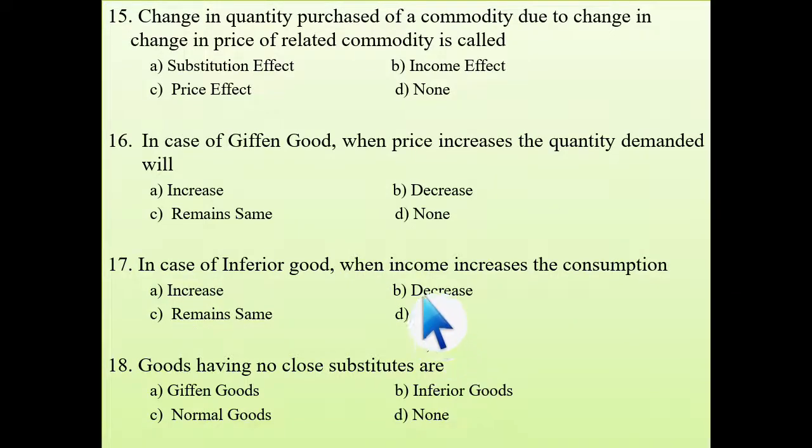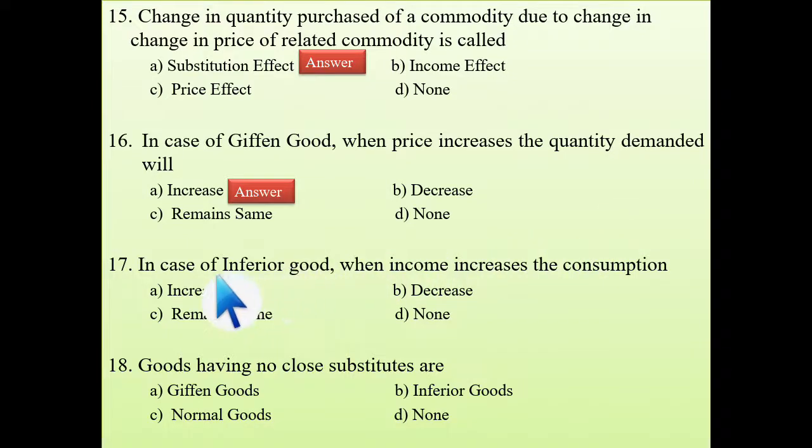Next question is change in quantity purchased of a commodity due to change in the price of a related commodity. See, the change in price of a related commodity affecting the quantity purchased of a commodity is called the substitution effect, because here it is a related commodity. Next question. In case of Giffen good, when the price increases, the quantity demanded will increase because it is an exception to the law of demand. I have already told you Giffen good is an exception to the law of demand.